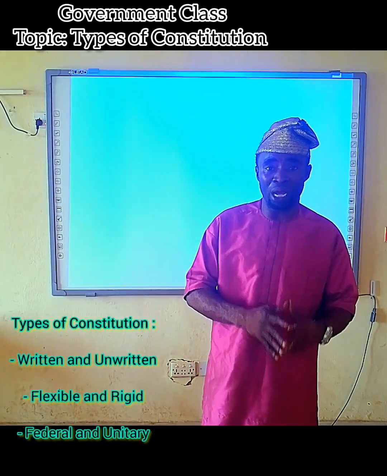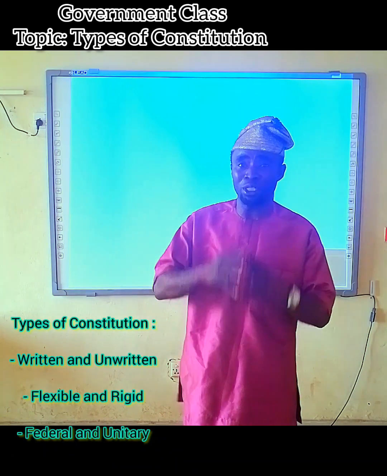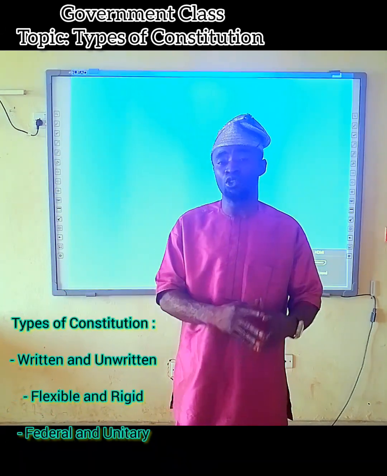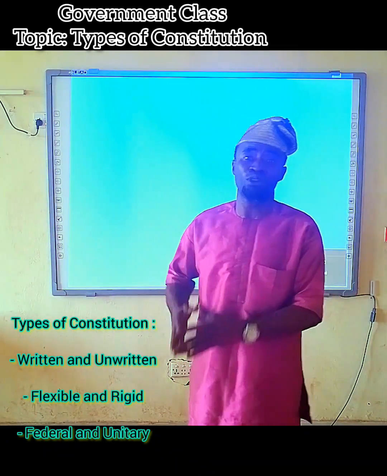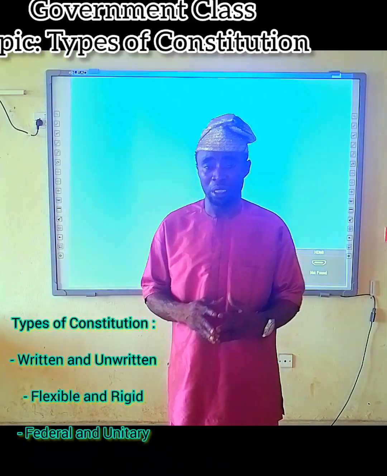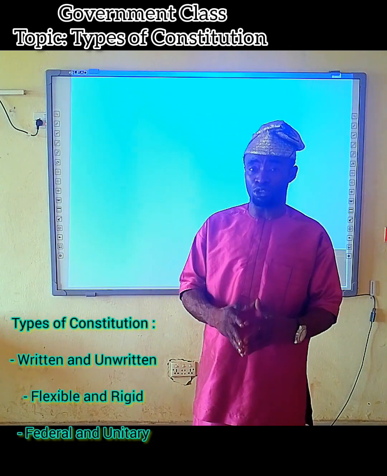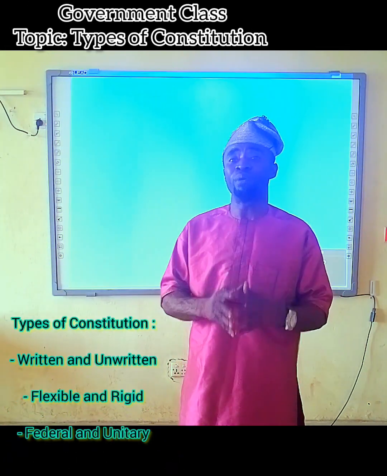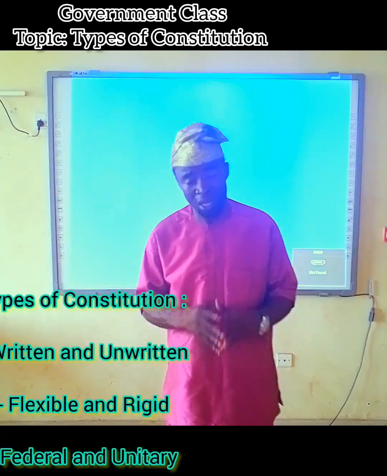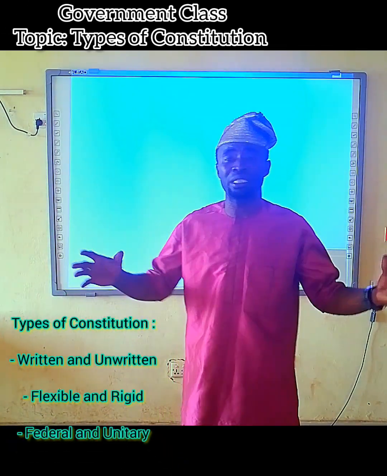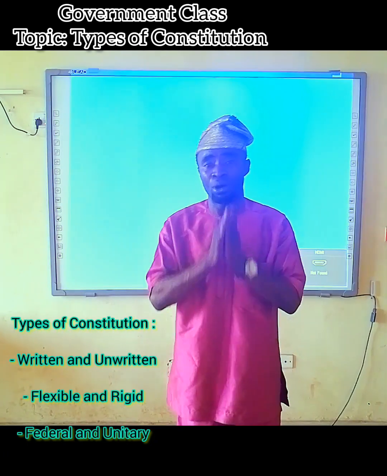While federal constitution allows the governmental power that exists to be shared between the central government and other sub-governments, unitary constitution allows the governmental power that exists to be concentrated in the hand of the central government. These are the types of constitution.